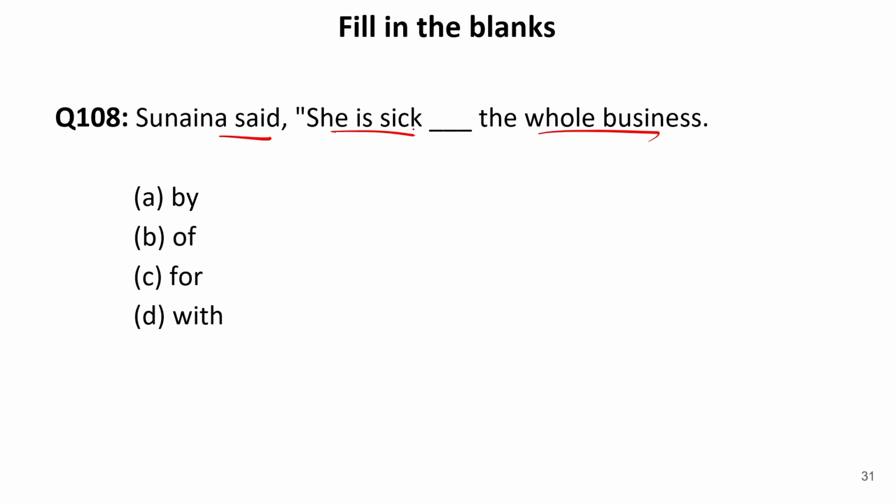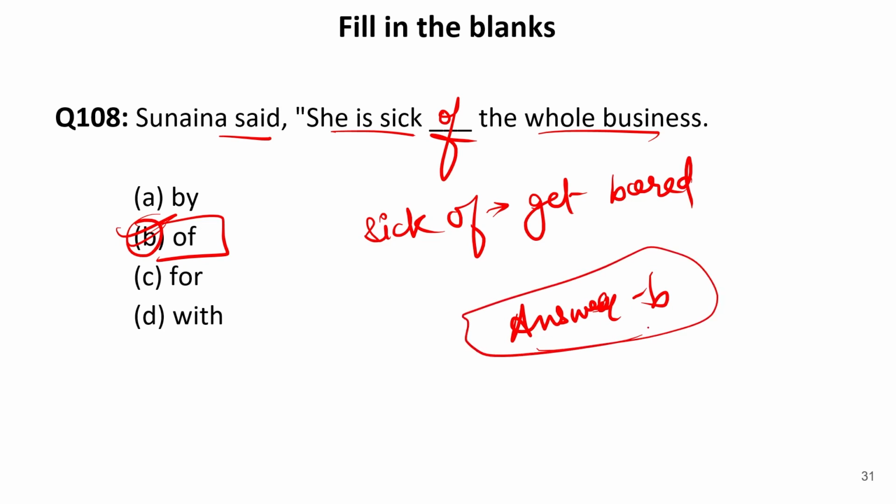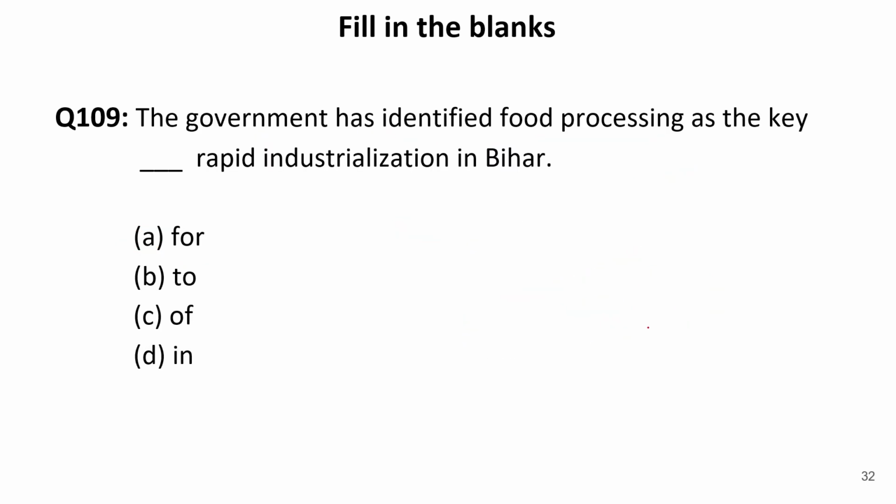Sunena said she's sick dash the whole business. Now with sick we use the preposition of. Now sick of means when we get bored of something. So she is bored with her business. Therefore of is the correct preposition to be filled over here. So our answer is B. That is bored of. Now let us move to the next one.